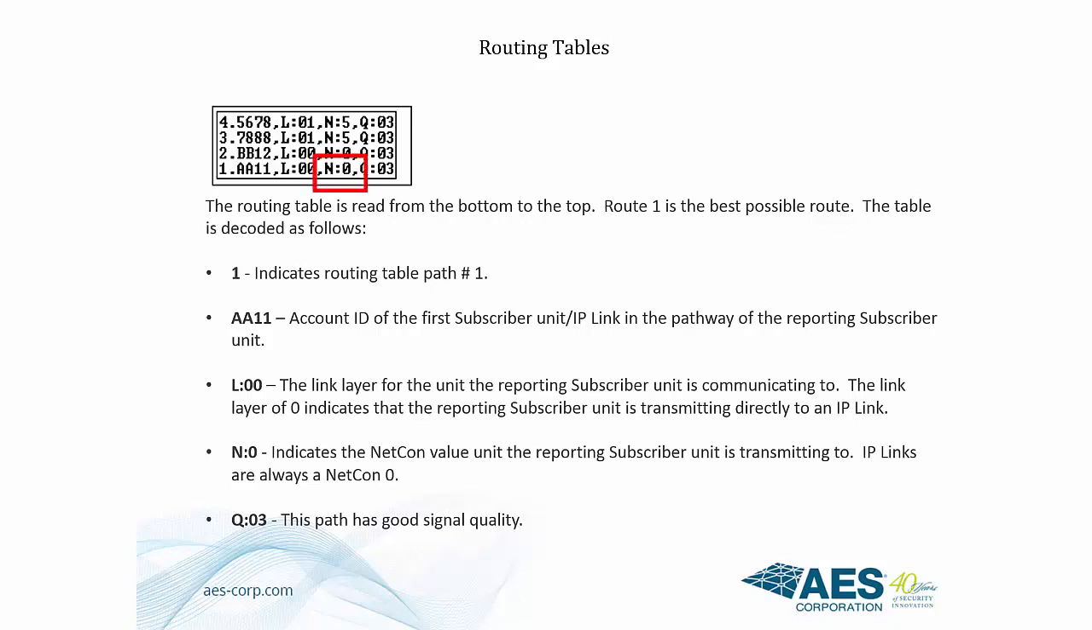N:0 indicates the NetCon value of the repeating unit that the reporting subscriber is transmitting to. In this case, it's also an IP link because IP links always have a NetCon of 0. Finally, Q:03. This is an indicator of the signal quality. This path has good signal quality.